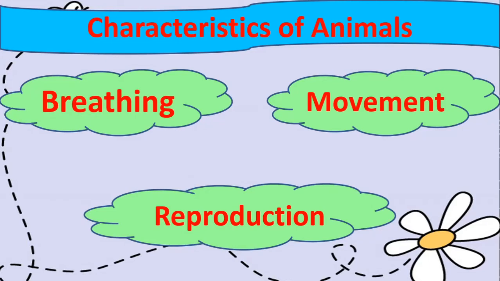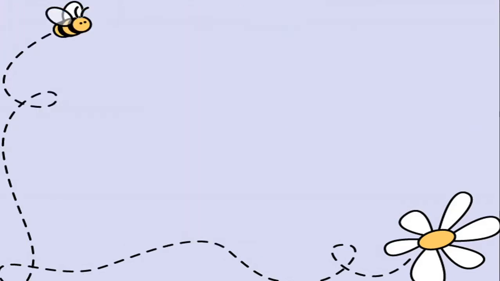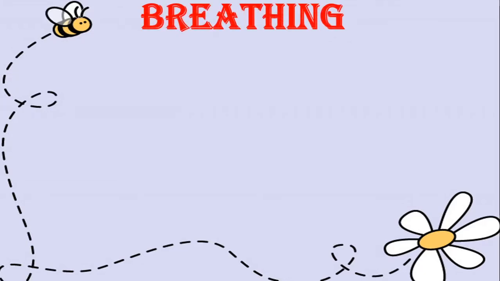We are going to talk about breathing. What is breathing? Taking in air and letting out air through our nose is called as breathing. Movement means going from one place to another. And reproduction is what I will show you using pictures. So let us first look at the first characteristic of living things, and that is breathing. So let's see what is breathing.